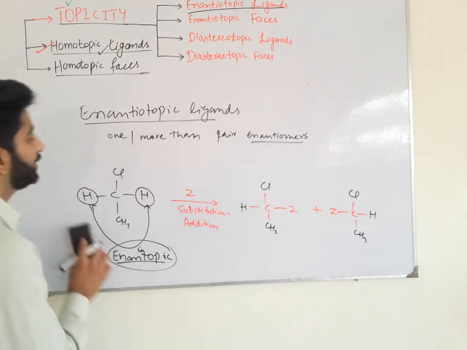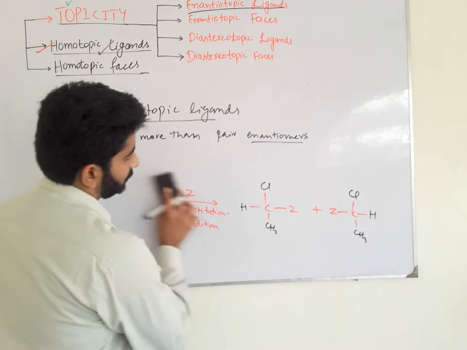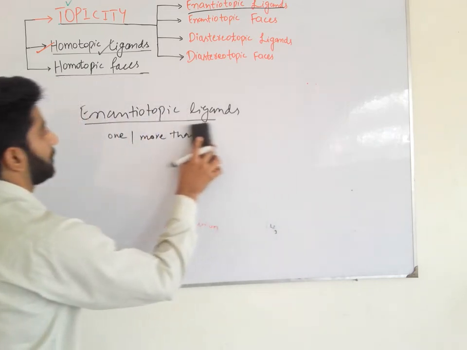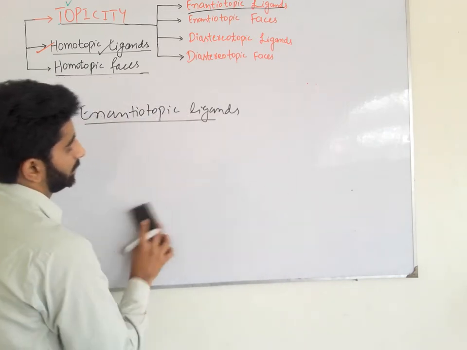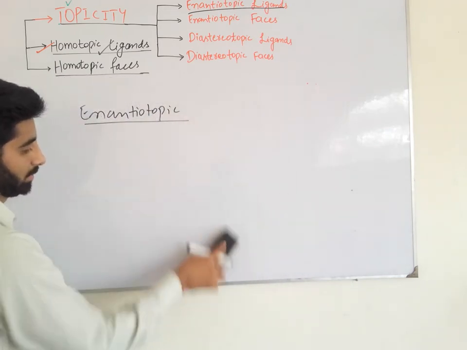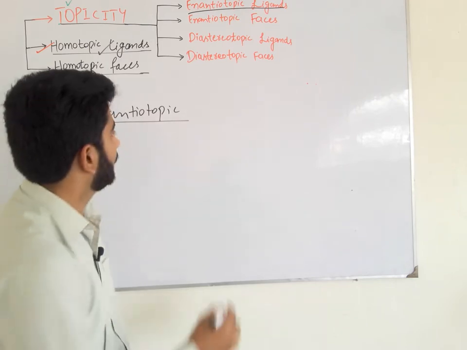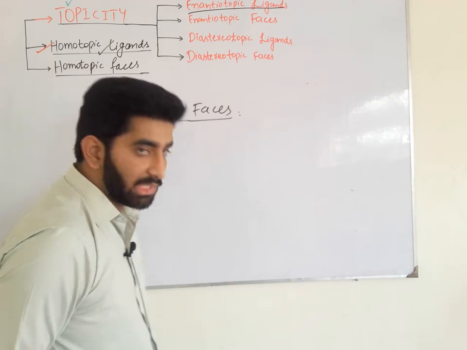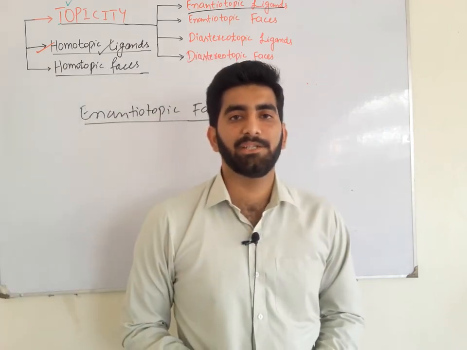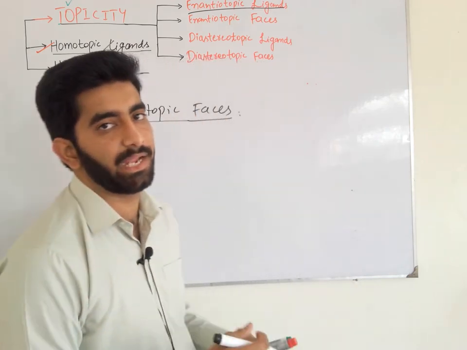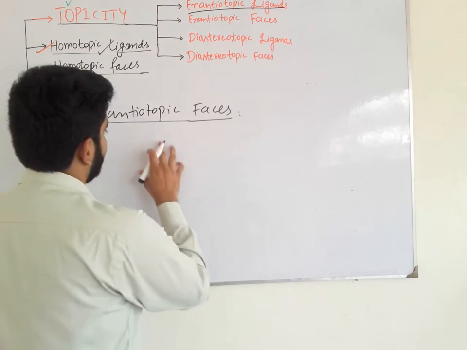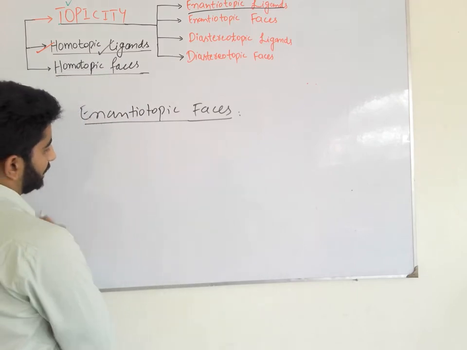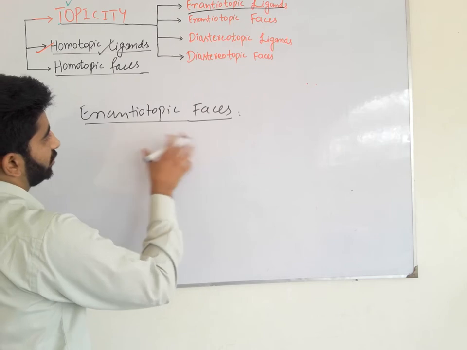What are enantiotopic phases? If a pair of enantiomers are obtained by attaching an atom or a group to one or other phase of a molecule, then an enantiotopic phase is present.